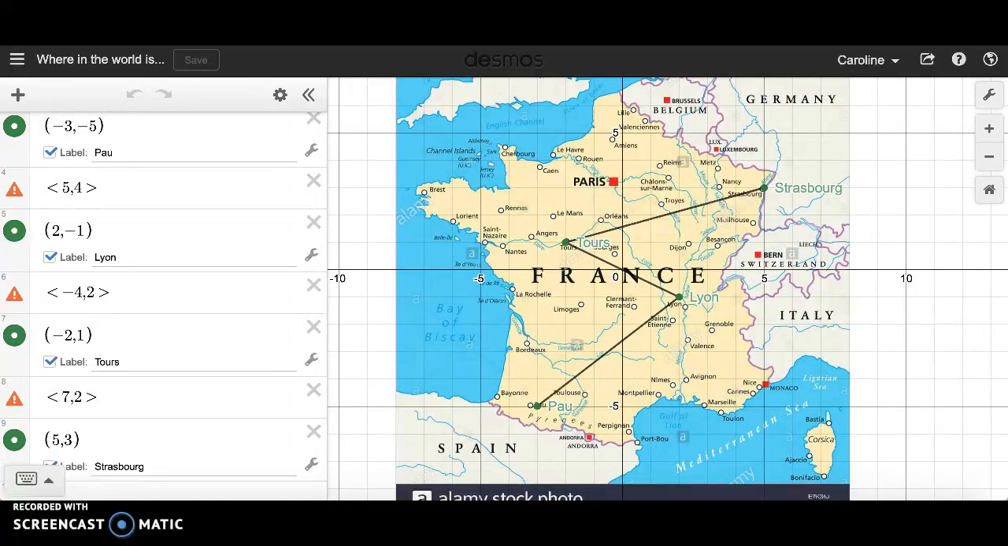of Henry IV. After staying there, we decided to drive to Lyon, and the vector from Pau to Lyon was 5,4. So on the map, you would go 5 spaces to the right since it's positive. So you go 1, 2, 3, 4, 5, and up 4 spaces, 1, 2, 3, 4, and then you reach the second destination.